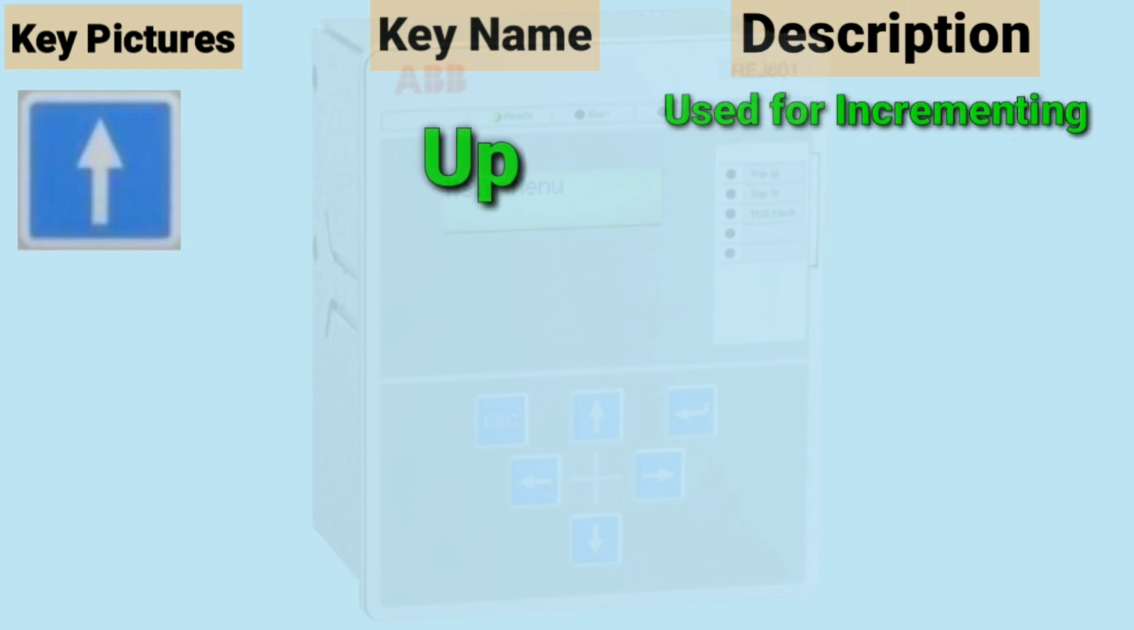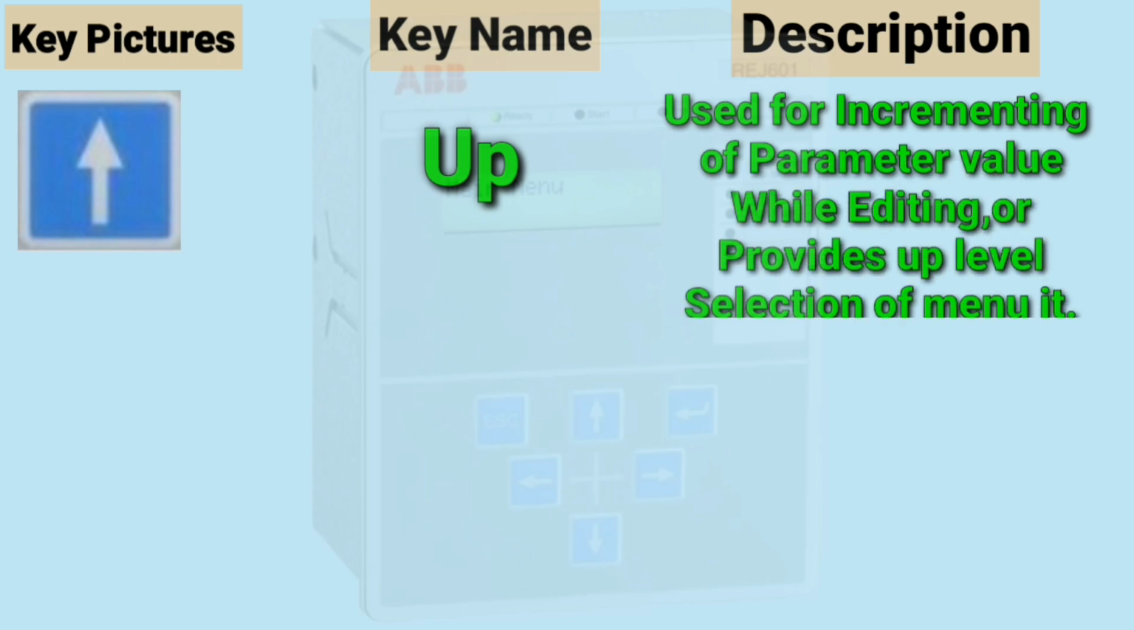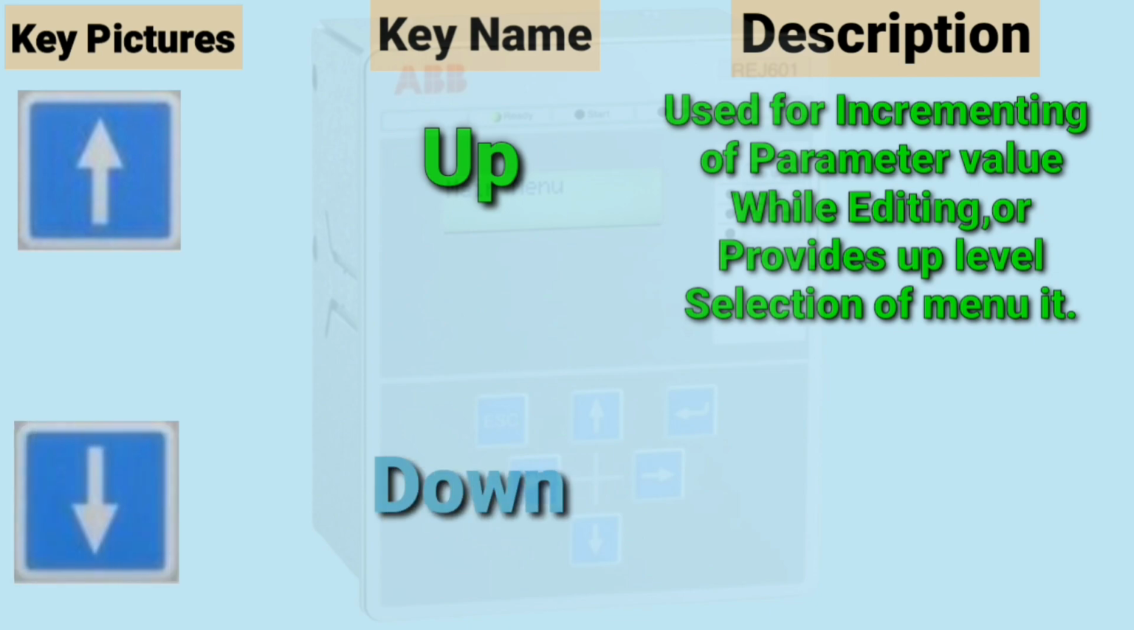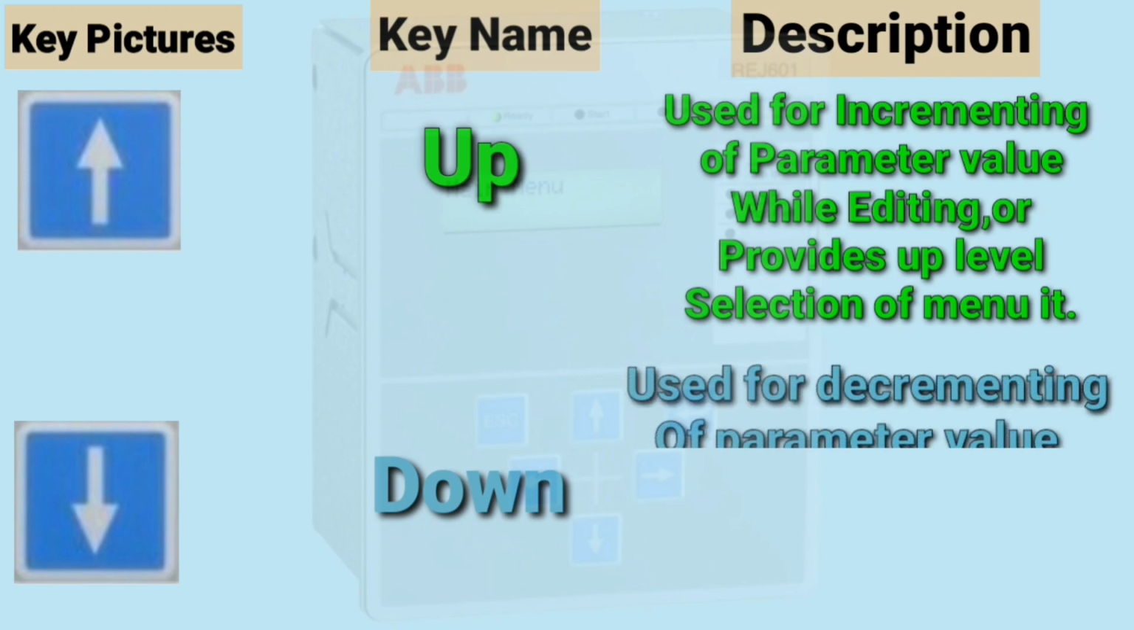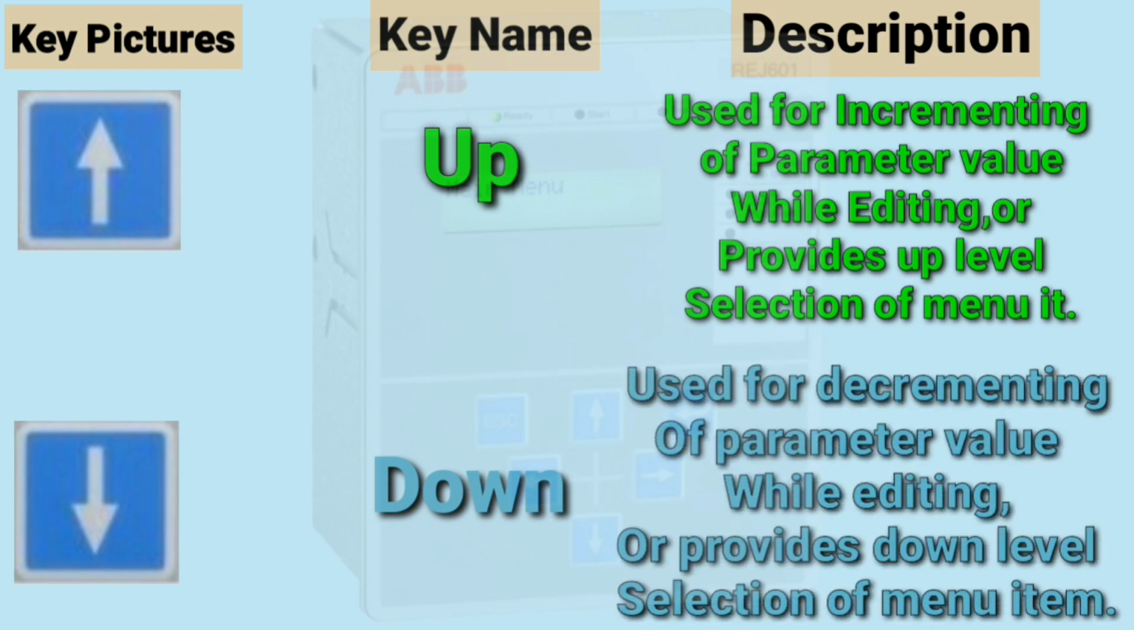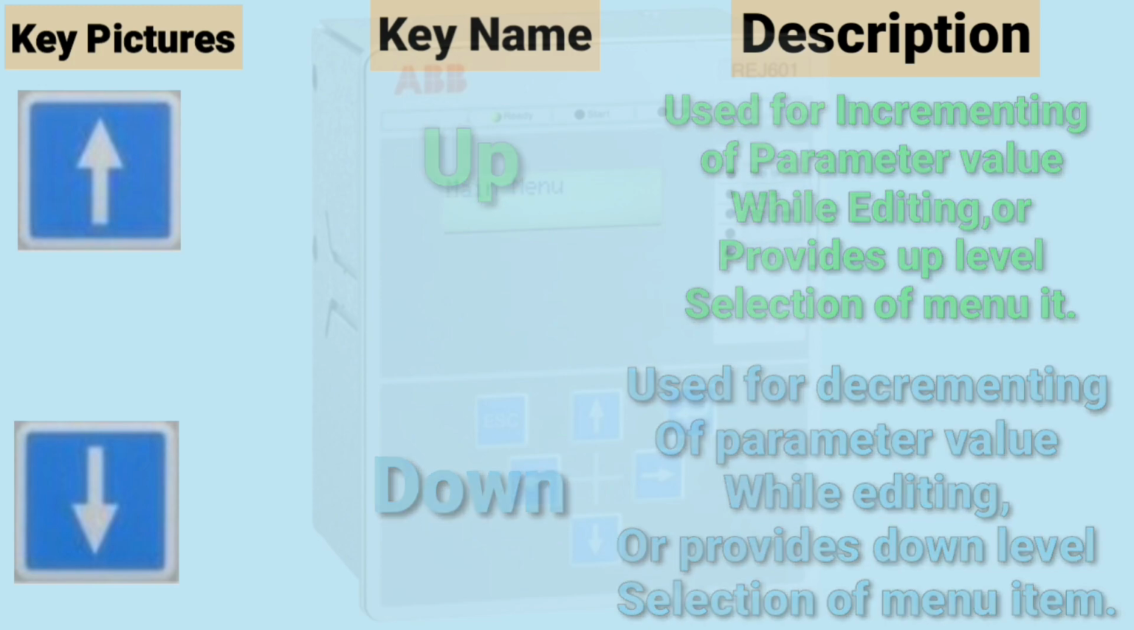This is the up key, used for incrementing the parameter value while editing, or for moving up a level in the selection of a menu item. This is the down key, used for decrementing the parameter value while editing, or for moving down a level in the selection of a menu item.